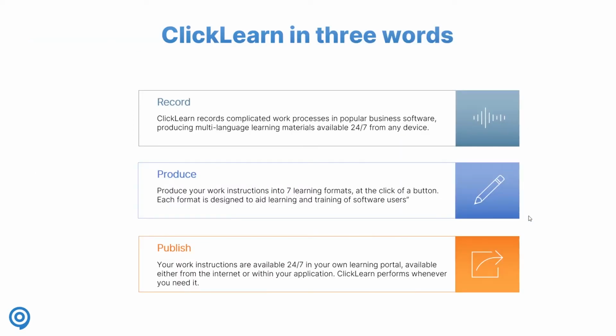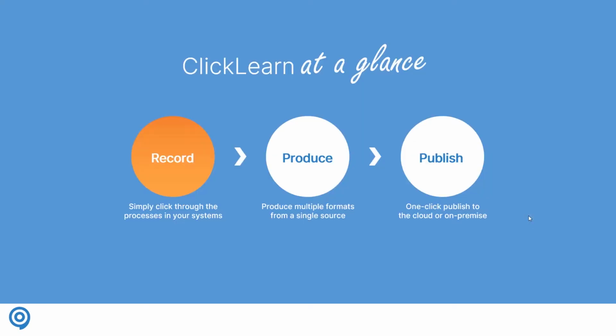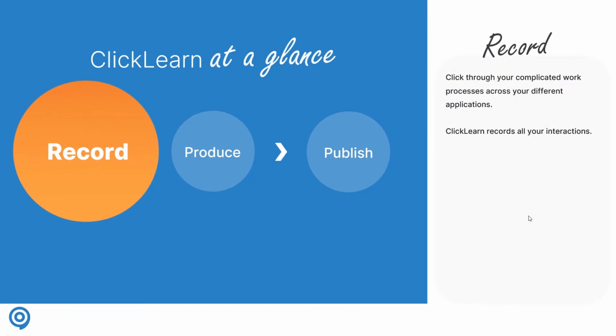If we shortly touch base on how to describe ClickLearn, there are 3 words I want to touch base on. ClickLearn can simply record, produce, and publish all your learning materials for you. If we deep dive into the record part of it, ClickLearn is not a screen recorder. ClickLearn actually has the capability of understanding your business application, which means that we only capture the recording when you interact with the system. So when there is a feature and a function and you want to execute on that, you simply click through it and ClickLearn captures what you click through.